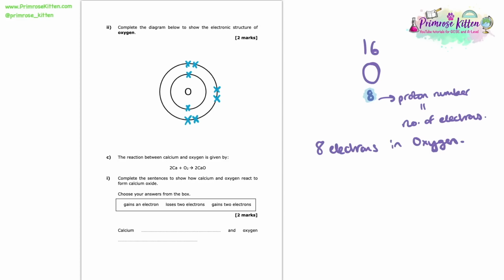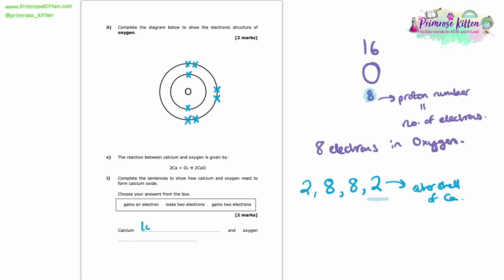Well, if you remember from the previous part of this question, we were told the electronic configuration of calcium is 2882, where this last 2 is the outer shell of the calcium. To get a full outer shell, that calcium could technically do one of 2 things. It could lose those 2 electrons, or it could gain 6. Now, gaining 6 electrons will be far harder work than just losing 2. So what is going to happen is it's going to take the easiest route, and that calcium atom is going to lose 2 electrons.